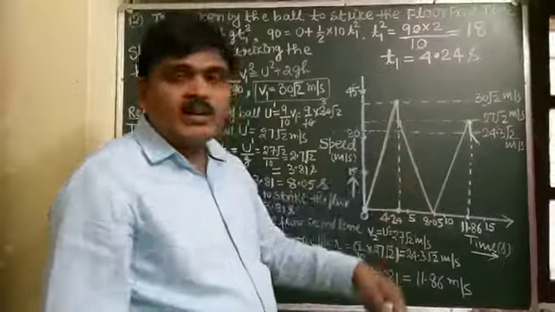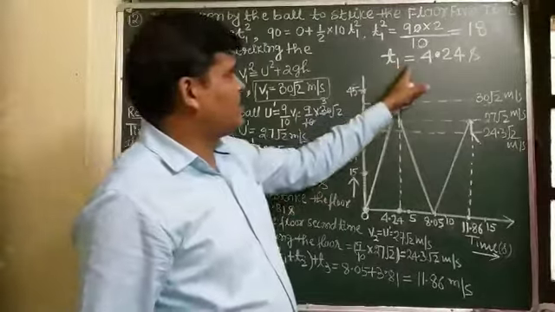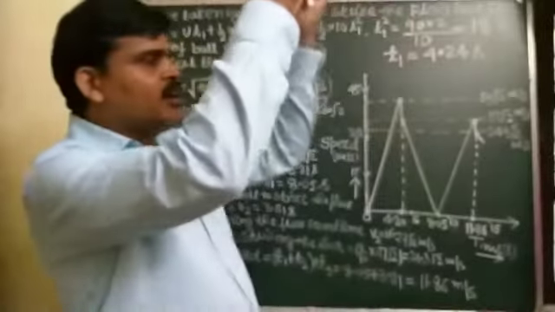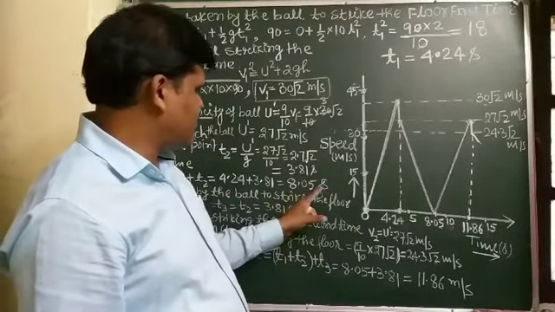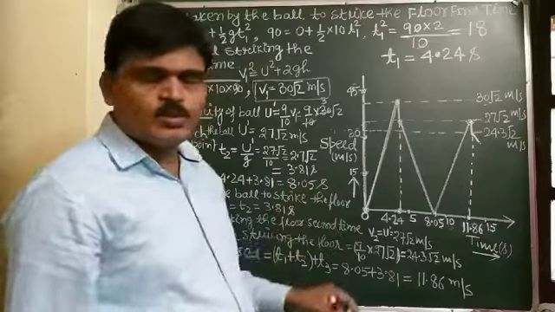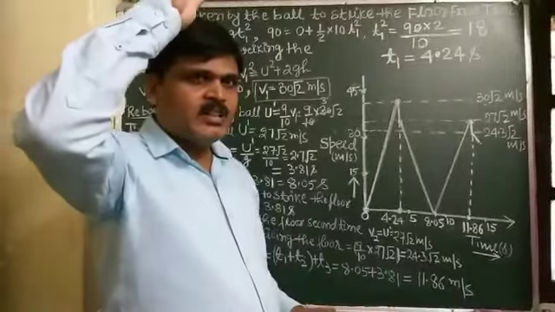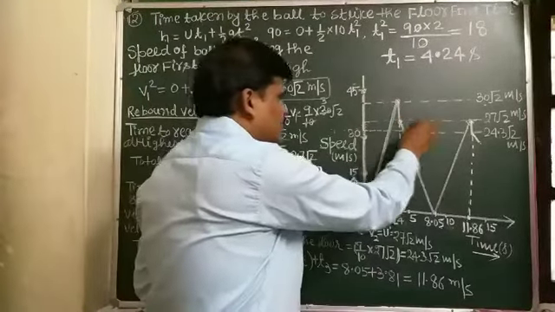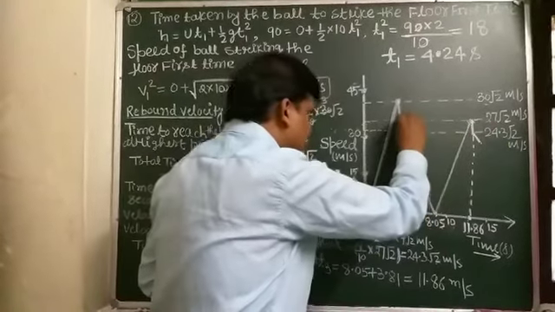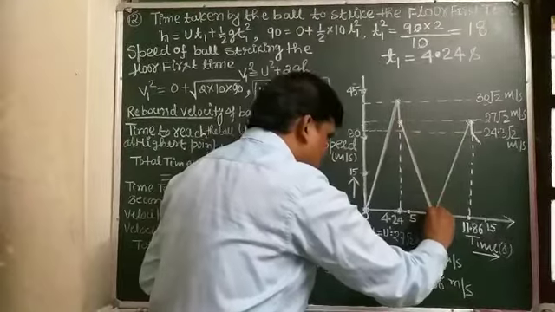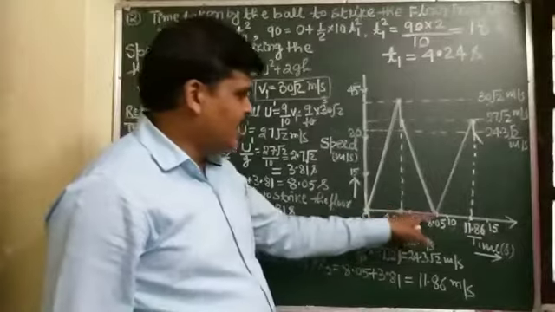Again, at what time does the ball reach maximum height? After 4.24 seconds, the ball again reaches a maximum point, at a total time of 8.05 seconds. 8.05 seconds shows that the ball reaches maximum height. It means the velocity is 0. So student, the rebound velocity is 27 root 2, and at 8.05 seconds it reaches maximum height, where the velocity of the ball is 0.